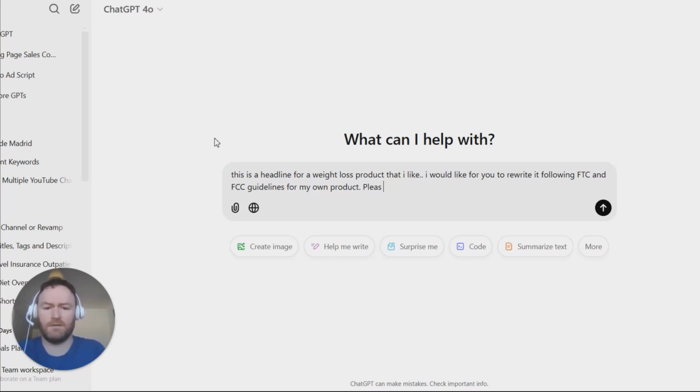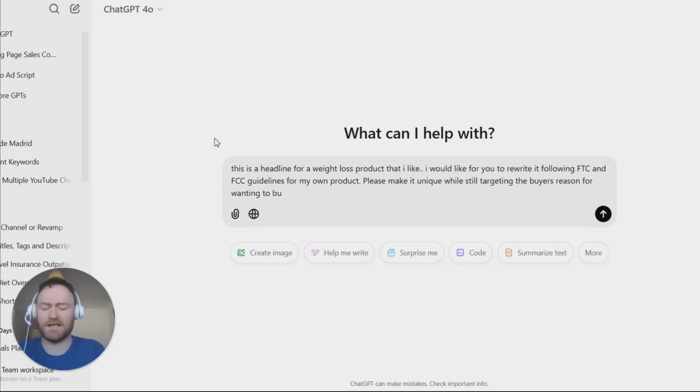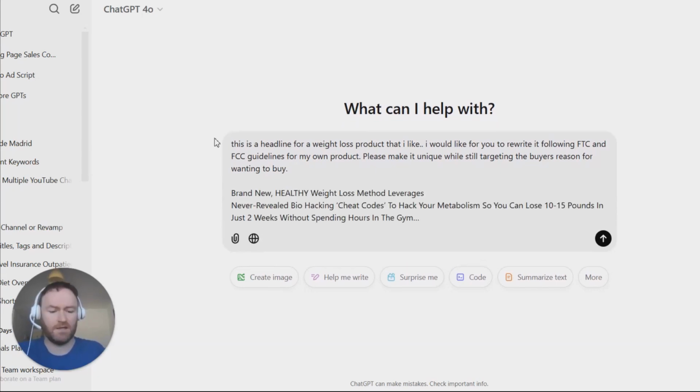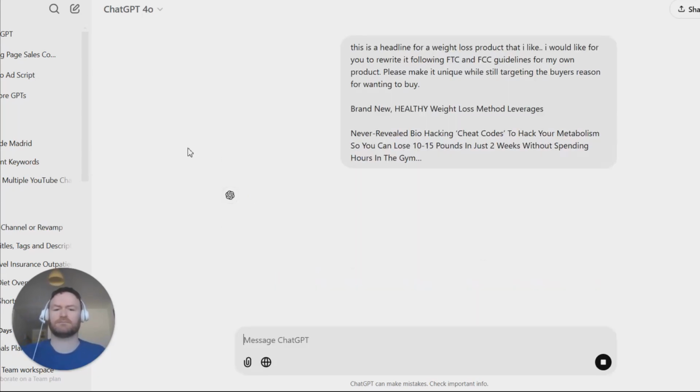Please make it unique while still targeting the buyer's reason for wanting to buy. So you can just kind of talk to ChatGPT and it's going to give you exactly what you want. It's really amazing. So let's put that in there.